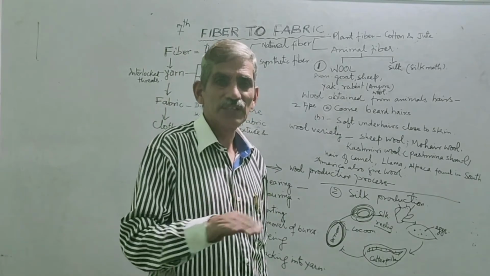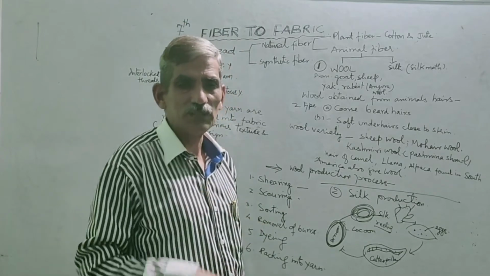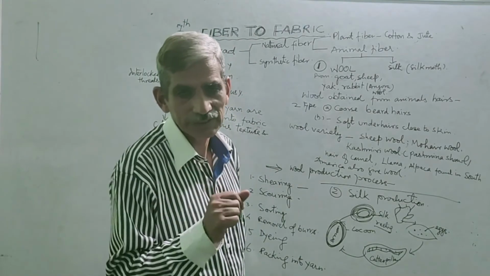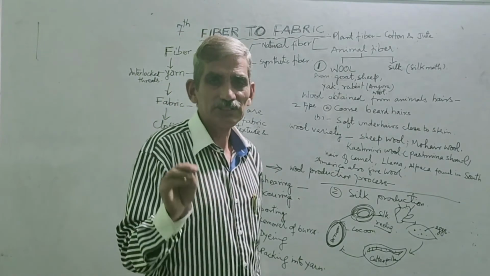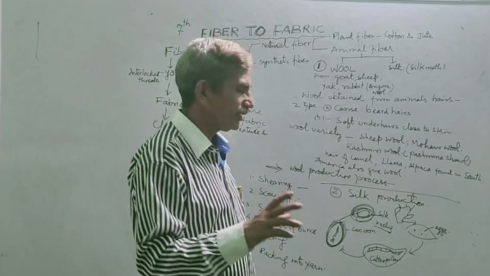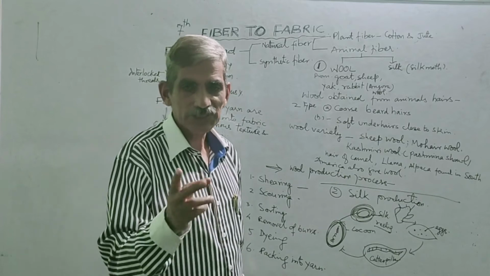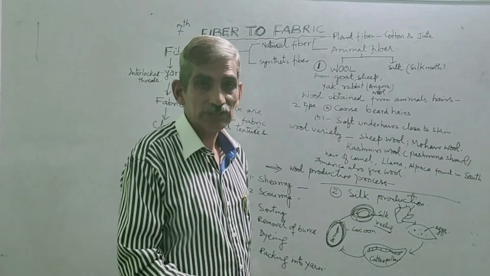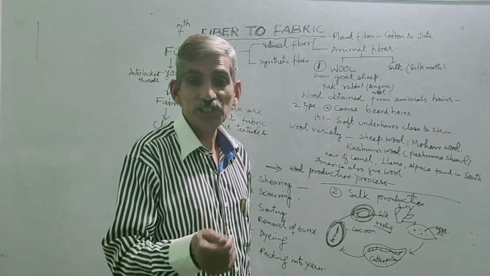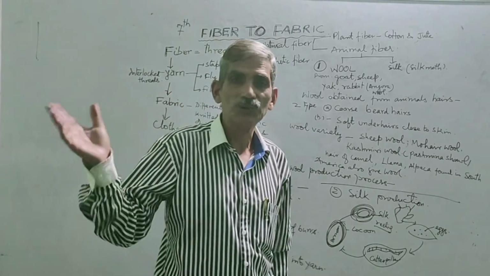The removal of hair, the cutting of hair from the animal body, is called wool shearing, and generally it is done in summertime. It can be done manually by hand, scissor, or by machine. There are wool shearing machines, like in Australia.